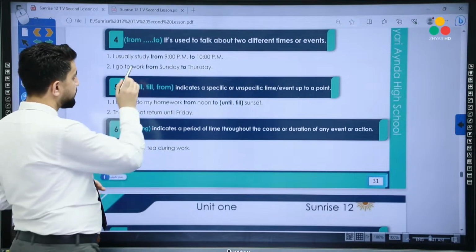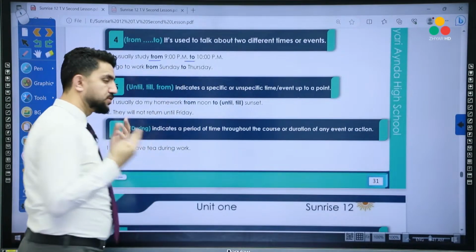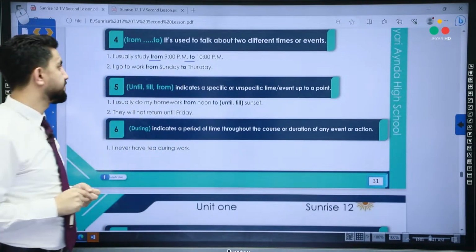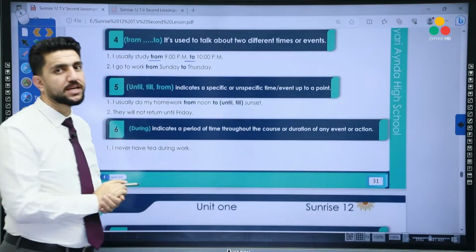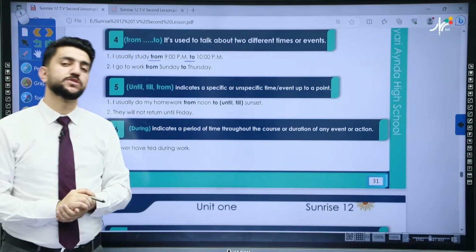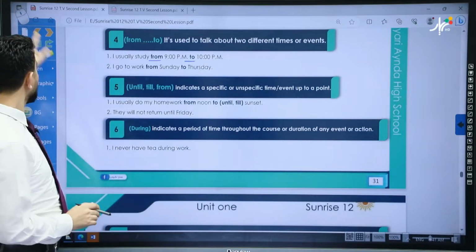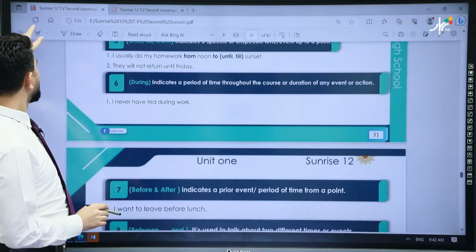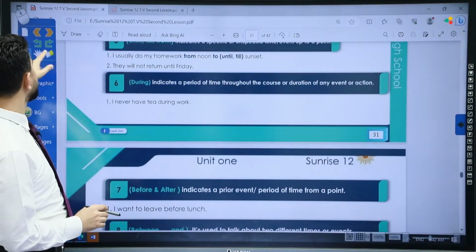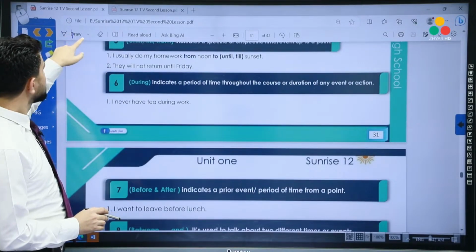So in this case, from is used for 2 times, at is used for 1 time. So if it was 1 time, we use at. Since it's 2 times, we use from. Okay? What about number 5? Until, till, or from. In this case, we use what?